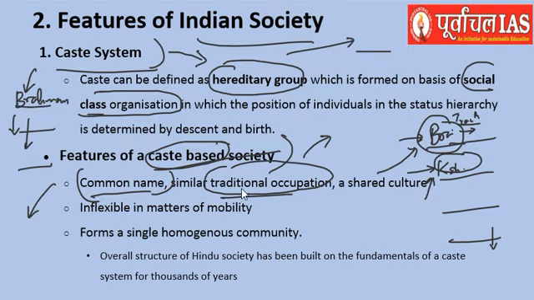So caste was related very closely to the occupation of the people belonging to a particular caste, and it was mostly inflexible previously as far as mobility is concerned. What is meant by mobility? Sanskritization is one example of mobility, wherein people belonging to a particular caste can have themselves elevated.